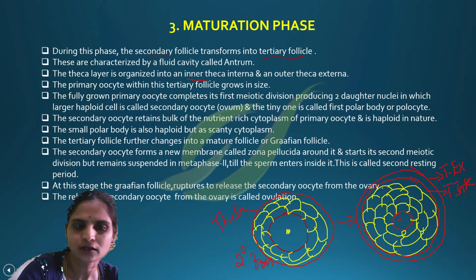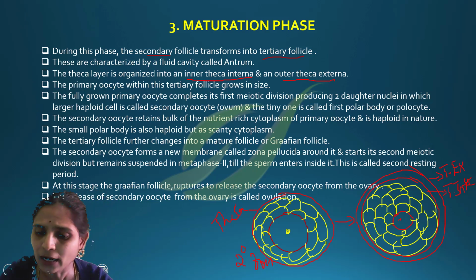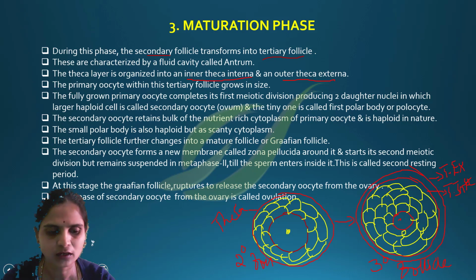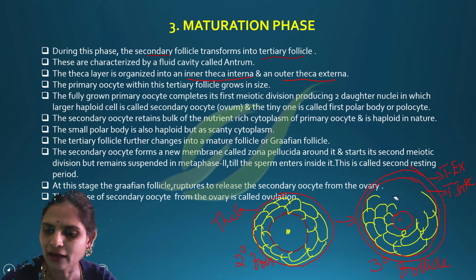You can find here the inner theca interna and the outer theca externa. And then one speciality in the tertiary follicle. This is what a tertiary follicle is. In this tertiary follicle, there will be a development of a cavity.